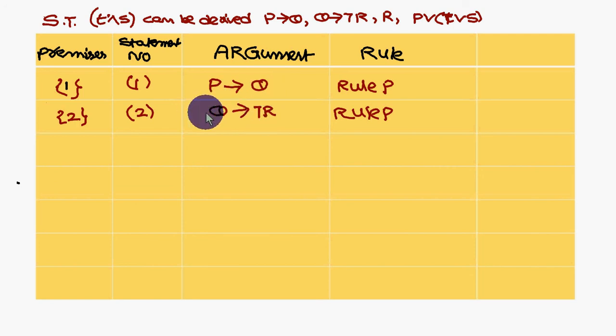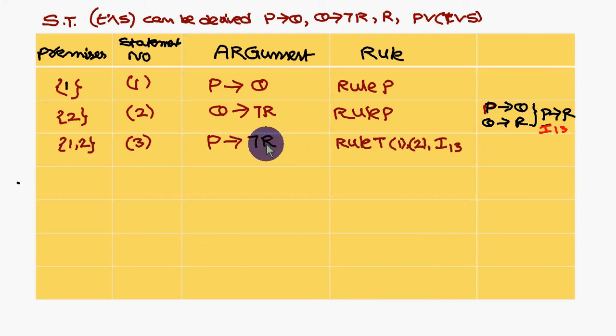So Q and Q will get cancelled. What you are left with is P→Q, Q→¬R, Q and Q will get cancelled, P conditional not R you are going to get. So the implication rule number is I13. So P conditional not R. So these two premises we have completed. So P conditional not R you come across.